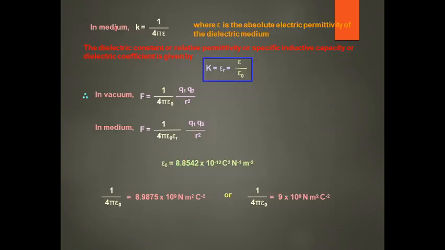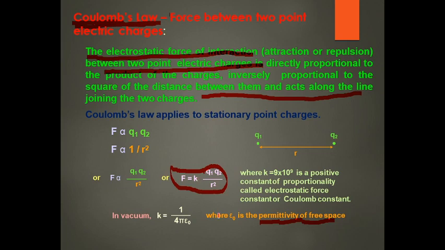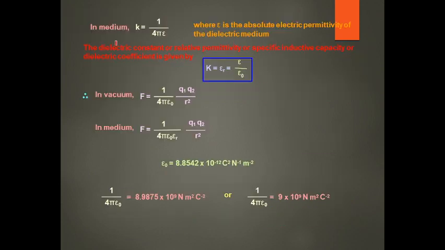When this is in free space, k equals 1 by 4 pi epsilon naught, where epsilon naught is the permittivity of free space. If it is in a medium, then we write epsilon, where epsilon is the absolute electric permittivity of the dielectric medium.